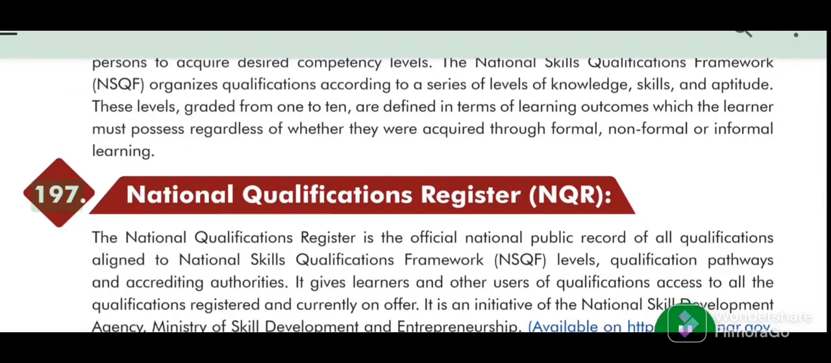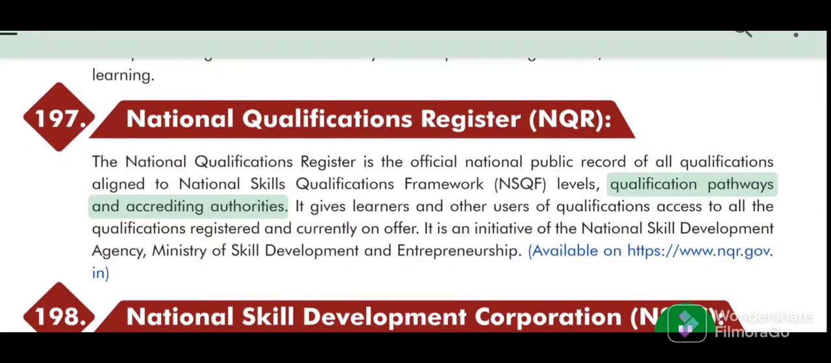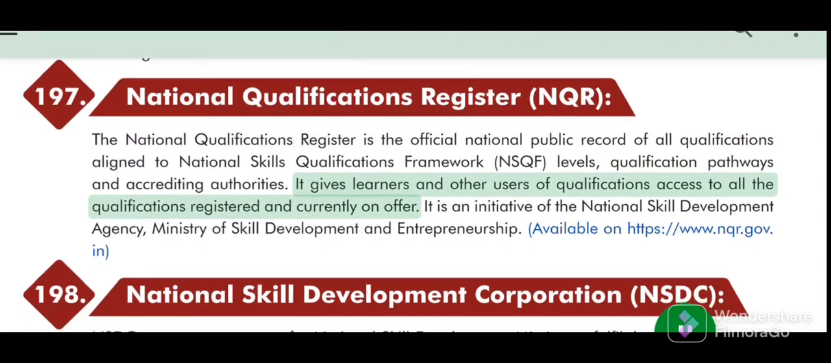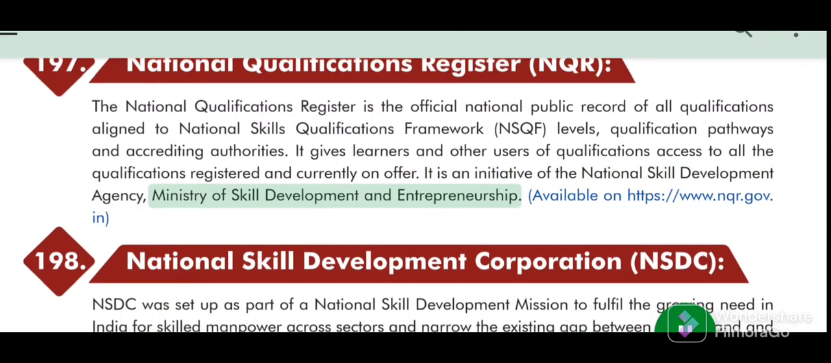197. National Qualifications Register (NQR). The National Qualifications Register is the official national public record of all qualifications aligned to National Skills Qualifications Framework (NSQF) levels, qualification pathways and accrediting authorities. It gives learners and other users of qualifications access to all the qualifications registered and currently on offer. It is an initiative of the National Skill Development Agency, Ministry of Skill Development and Entrepreneurship. Available on web links.